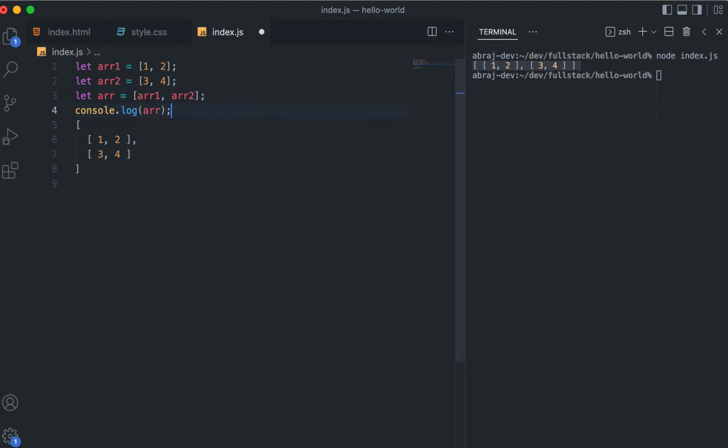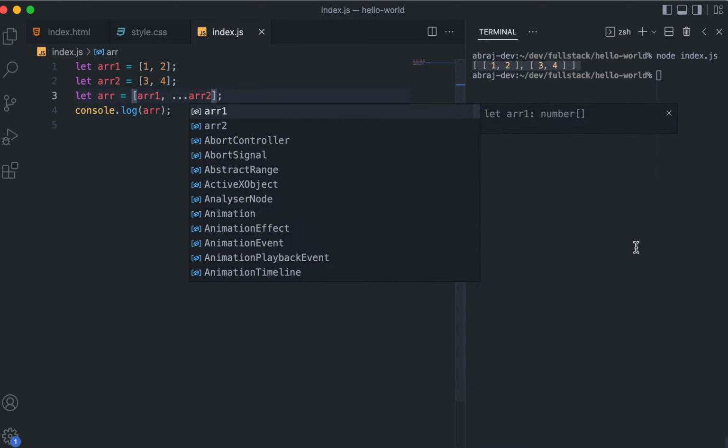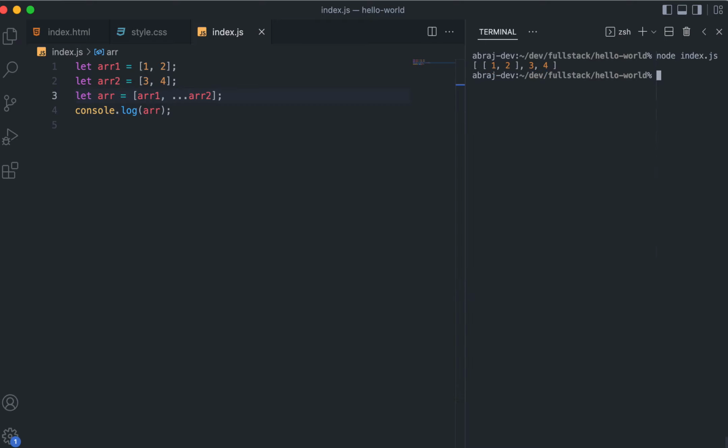However, now let's say you just spread the second one, right? Then you see that it is not an array of arrays. The first one is an array, but for the second one, the contents are taken out of the second array and put here, right?